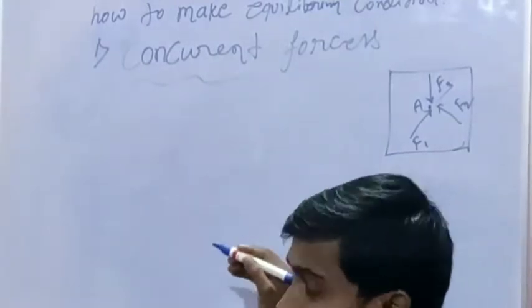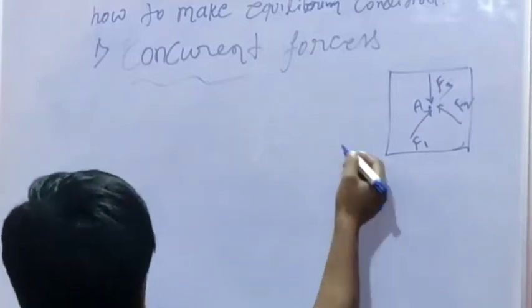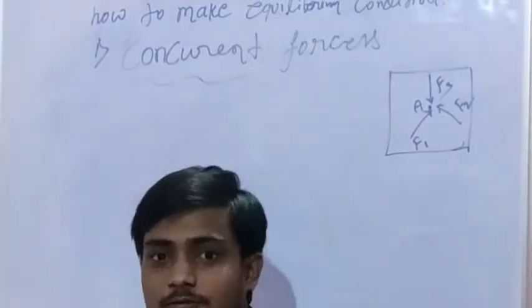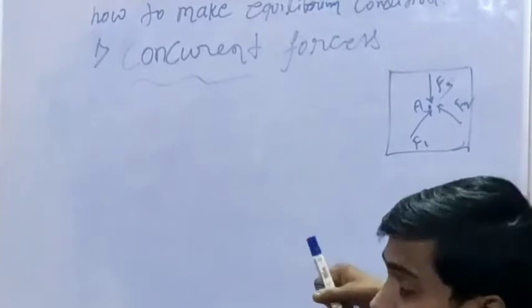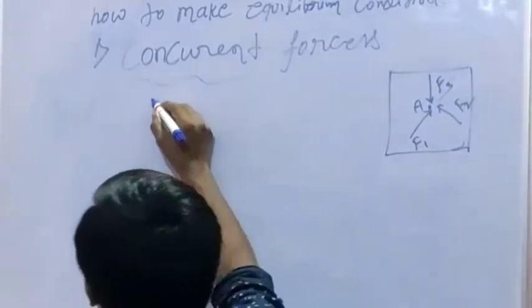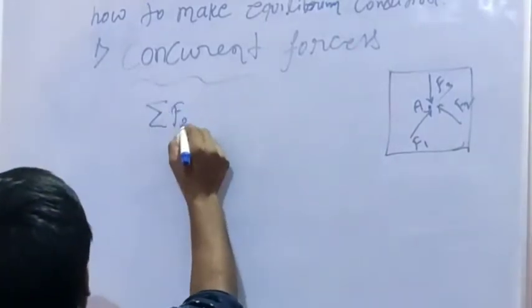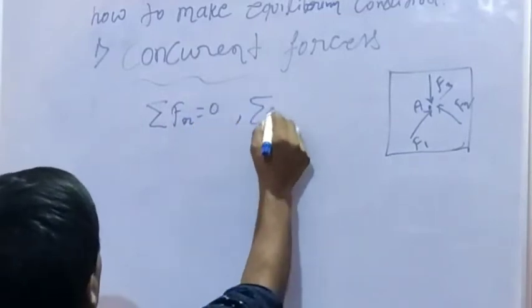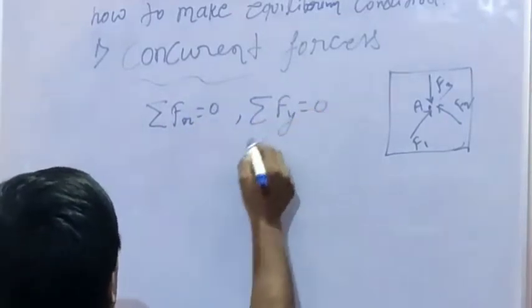In this system, we make equilibrium by equating forces to 0 in the x-axis and y-axis directions: 0 in the x direction, 0 in the y direction.